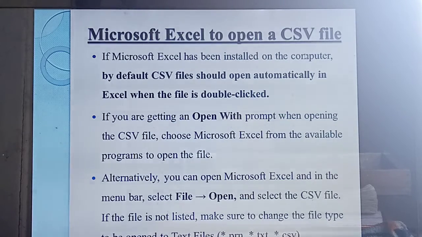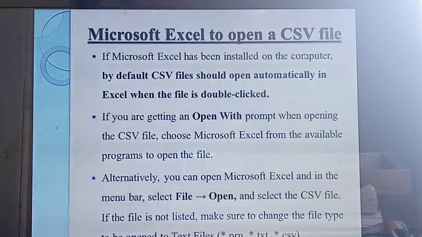So what's the format for changing the file type? Either a CSV file, always have the extension .csv, or .txt. If the file is not given in the same format, the file won't open. Understood? So three ways you have studied. What are the three ways?